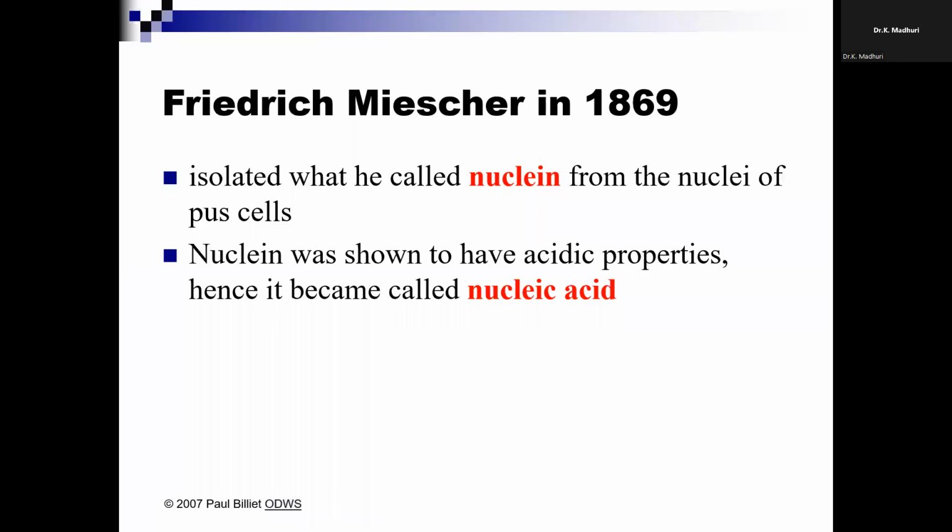As we know very well, Friedrich Miescher was the first person, in 1869, the first scientist who isolated this nucleic acid which we know today. He isolated it as nuclein from the nucleus of a pus cell. Since this nuclein is acidic in property, later it was named nucleic acid.